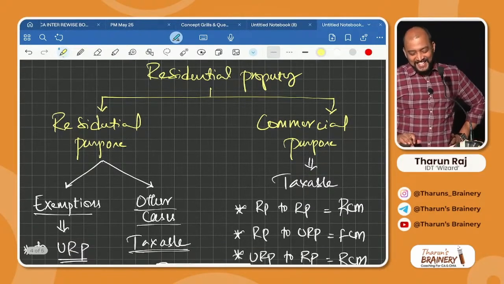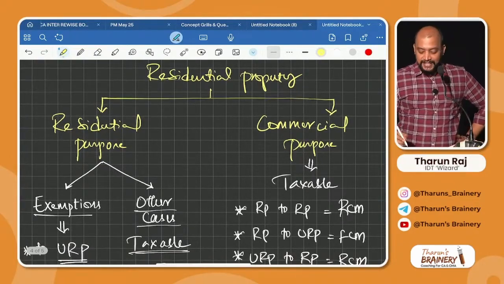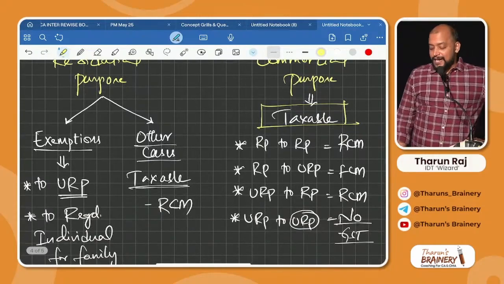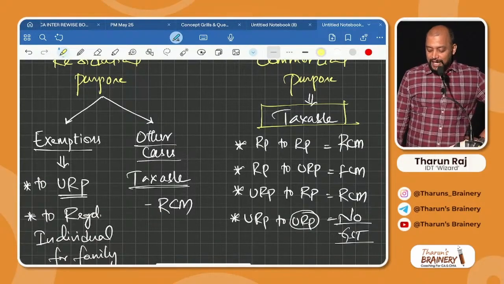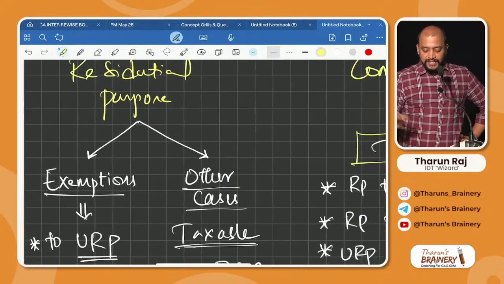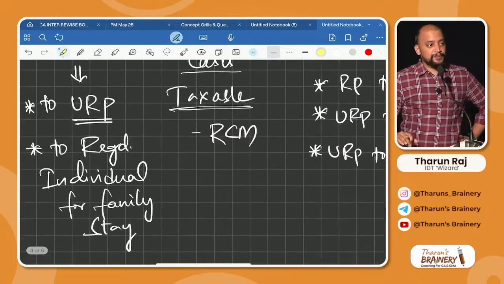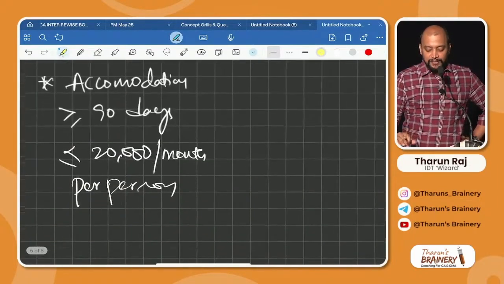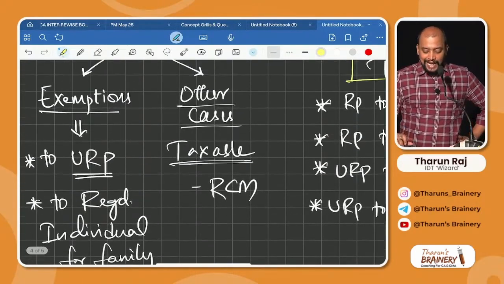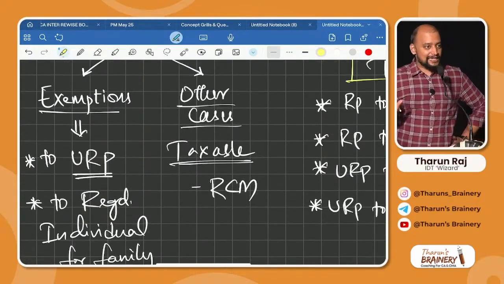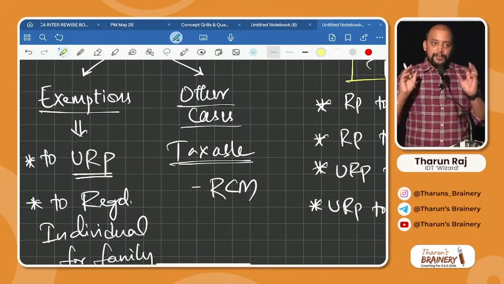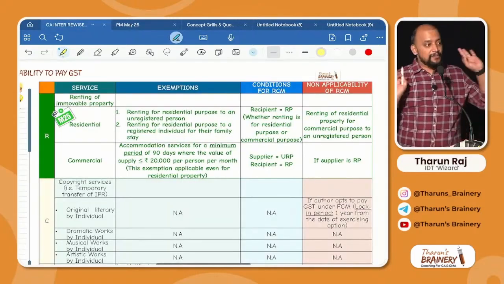See, residential property, commercial purpose will be taxable, and RP to RP RCM, RP to URP FCM, URP to RP RCM, URP to URP no GST. That's over. Then residential purpose, we have 3 exemptions. One is to unregistered person, second is to registered individual for family stay, accommodation greater than or equals to 90 days, less than or equals to 20,000 per month per person, and in other case it will be always taxable under RCM. But this only if you want, you remember like this, otherwise not required. Better way will be this only. This table is only better way.